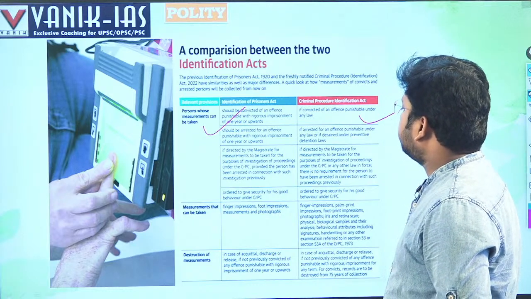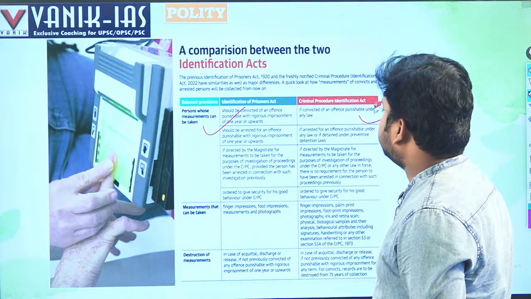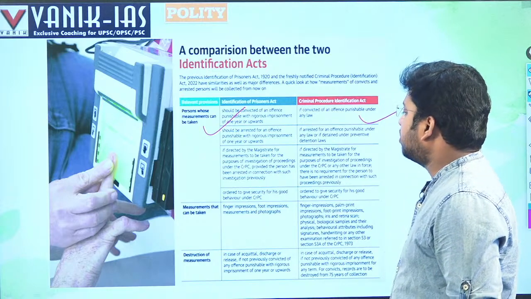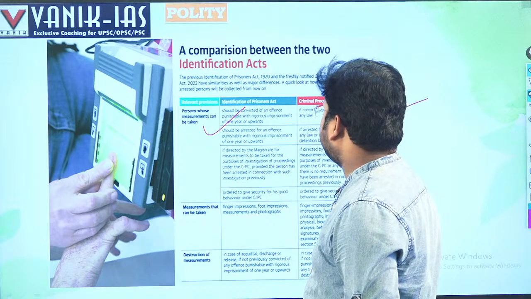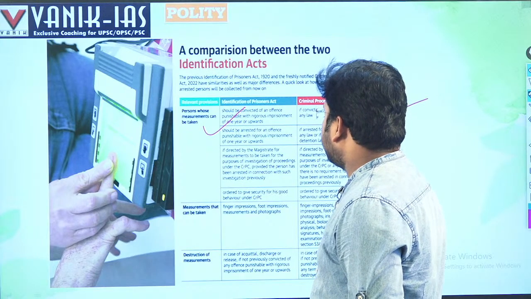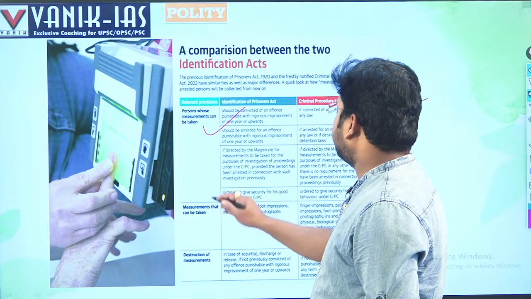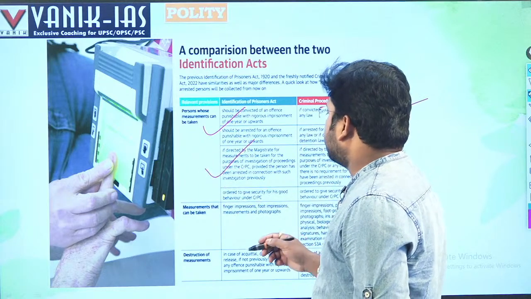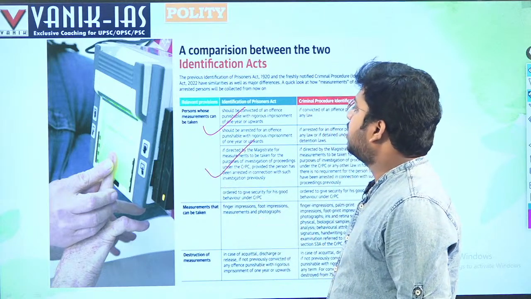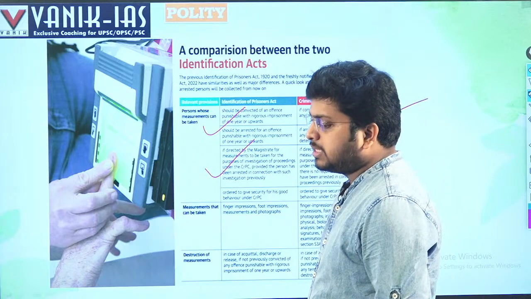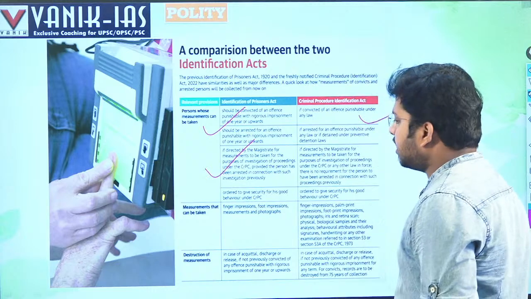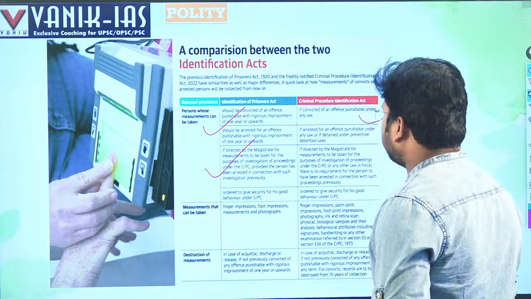Okay, next, if directed by a magistrate, measurements can be taken for the purpose of an investigation or proceeding under the CrPC, provided the person has been arrested in connection with an investigation previously, or ordered to give security for good behavior under the CrPC. So in the case of the Identification of Prisoners Act, the police has to take the permission of the magistrate for proceedings regarding the data of a particular convict.